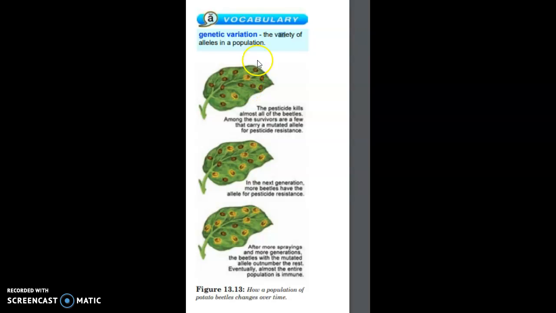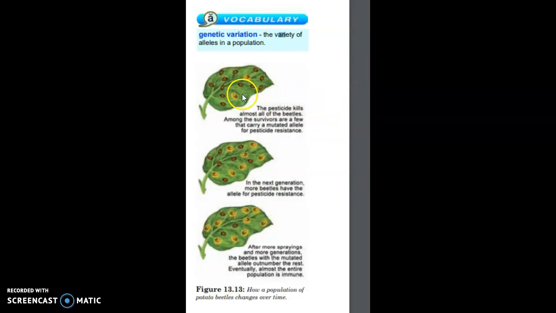Now, in the next generation, when these two mate and they have children, it's going to increase their number. More and more beetles become resistant to pesticides. And in the next generation, even fewer beetles are going to die from pesticides. There'll be more genetic variation, and more and more beetles become mutated, and the mutated allele number will outnumber the rest, and eventually all of the population will become immune to pesticide. And that's how these genetic variations take place.